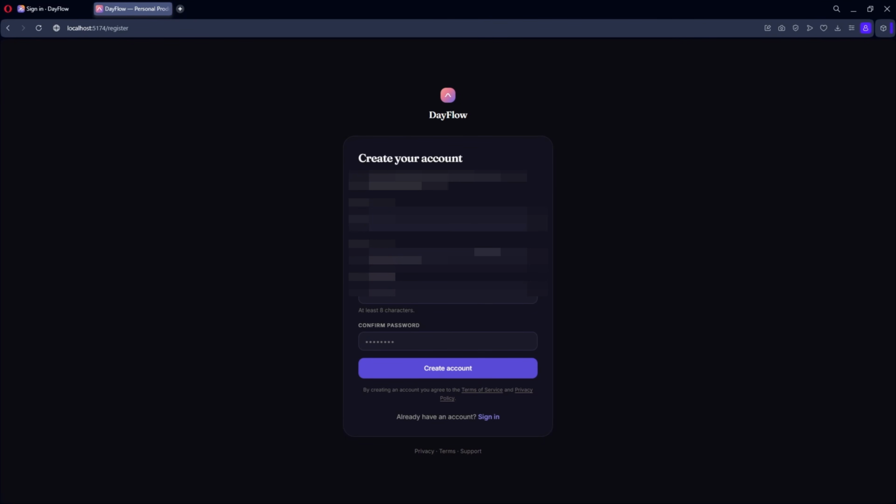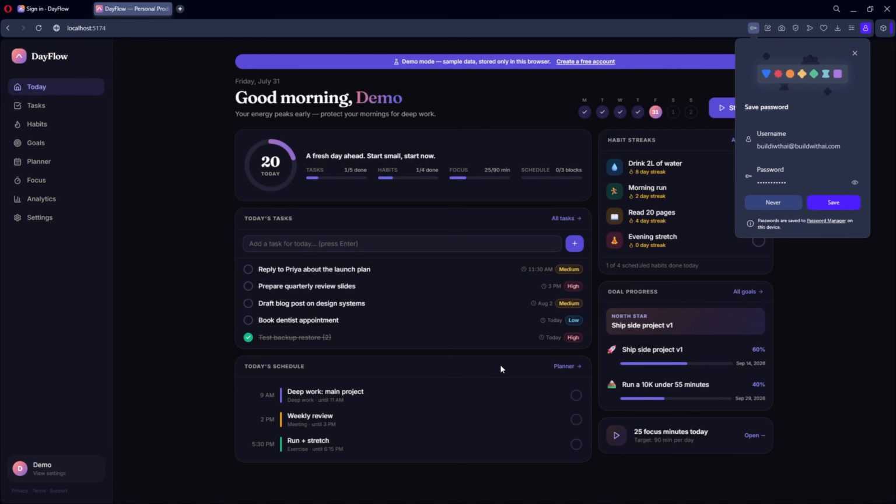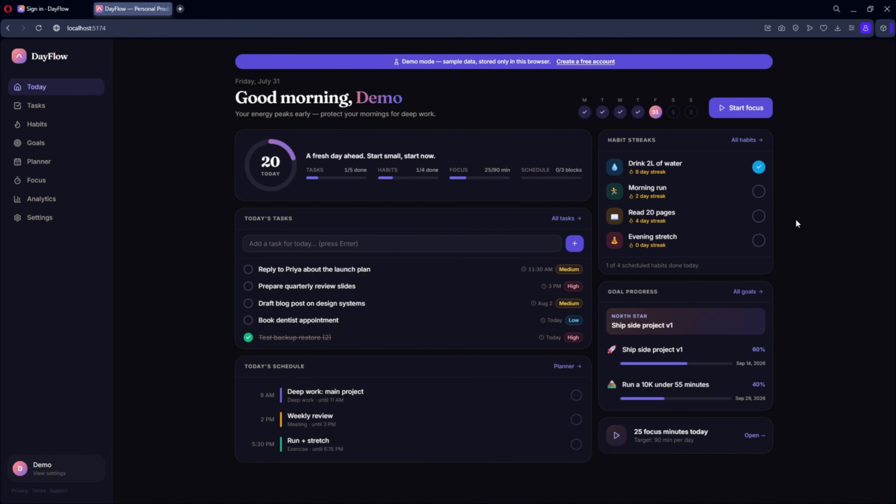Okay, immediately we now have a proper account creation page rather than a dashboard filled with demo information. So I'll go to create an account, enter my name, email address and a password, then create a completely new account. Okay, so the account has been created successfully and it has taken me into the app. Okay, so it looks like some of the old demo information briefly appeared while everything was loading. We didn't even go through the onboarding process, and that should not happen because a brand new user should never see placeholder data from somebody else's account.